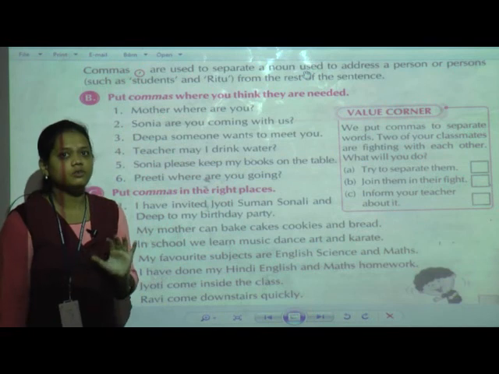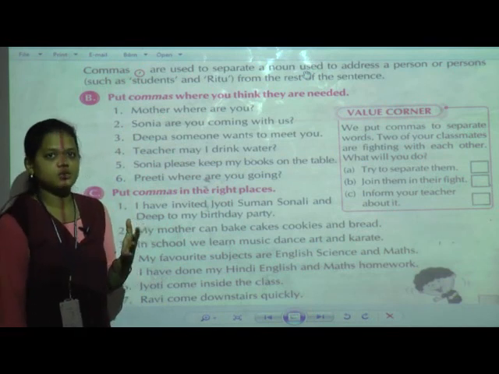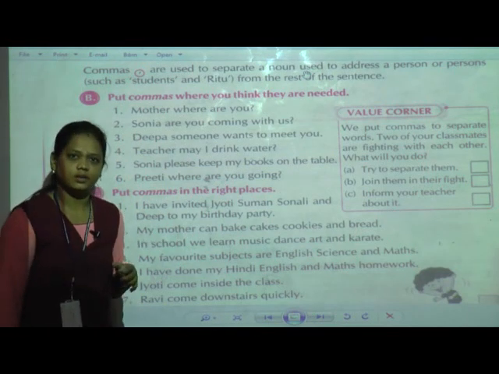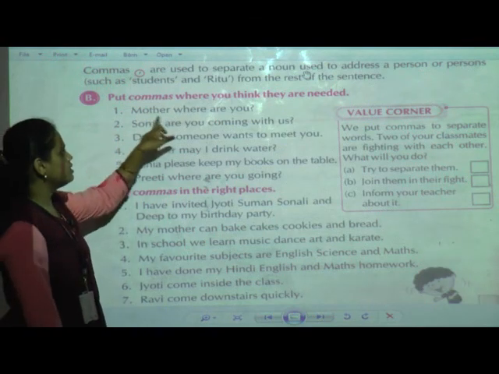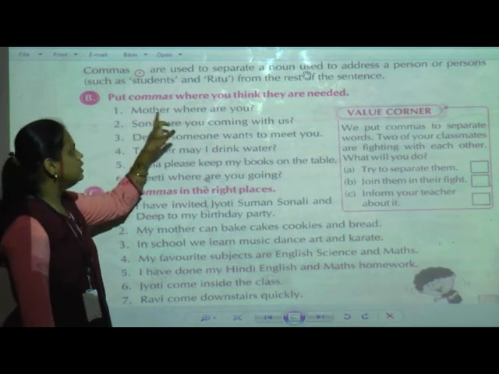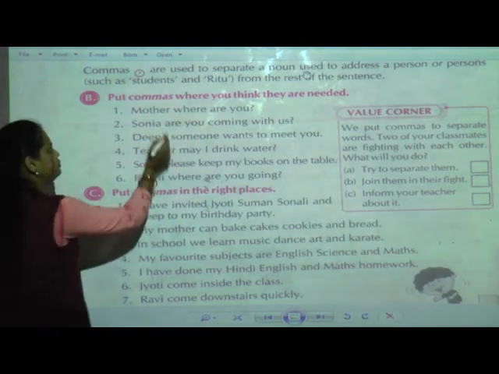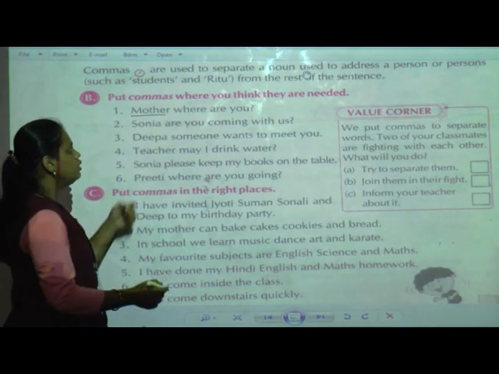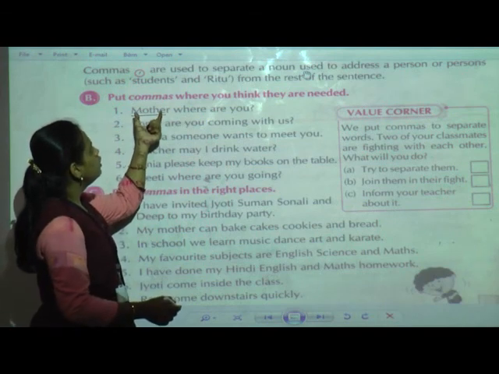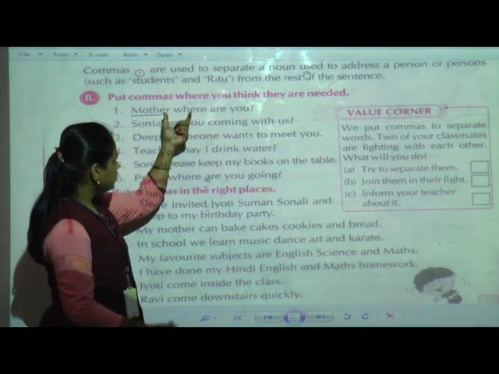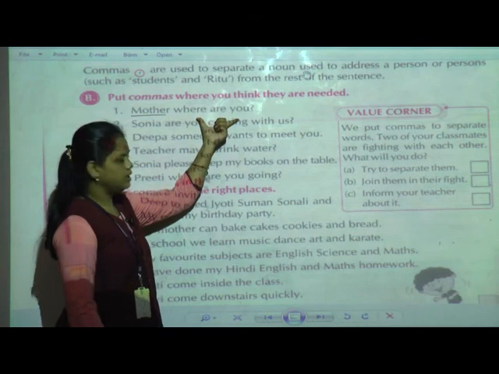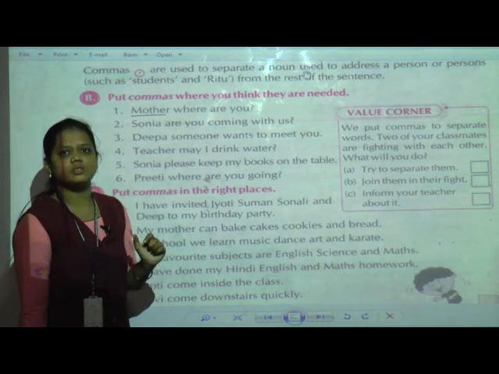If we are not finding our mother, at that time we can ask, mother, where are you? Now here the noun is what? Mother. So this noun we have to separate from the rest of the sentence. So where do we use the comma?